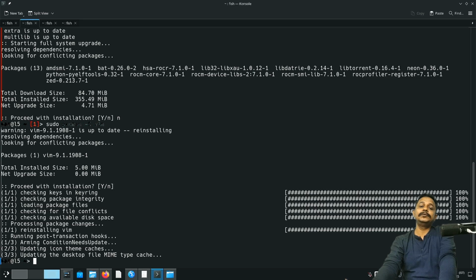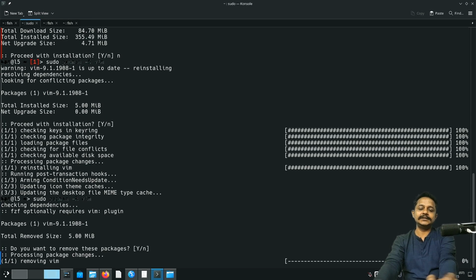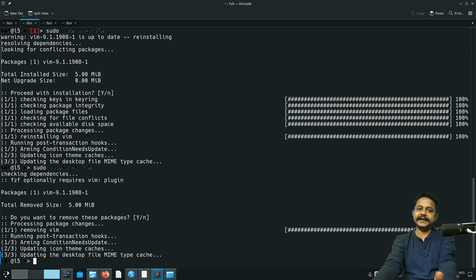What about removing a package? Suppose I want to remove the package Vim. What do I do? I just replace S with R. R for remove, that is intuitive enough, but S for install? S may be good for save, right? But no, let me give that example later on. Before that, let's proceed with this uninstall. If I press enter or Y, it will just uninstall this package. So this package is uninstalled.